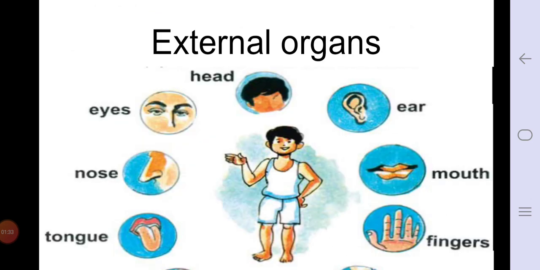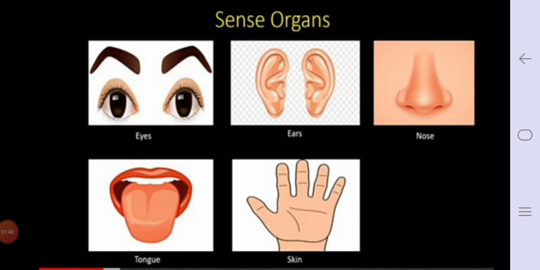Now here you can see most of the organs shown in this picture are the sense organs. You know what are sense organs? Eyes, ears, nose, tongue and skin. These organs are the 5 sense organs. With the help of eyes you can see everything present around you. Ears help us to hear the voice, whatever voice is present nearby us.